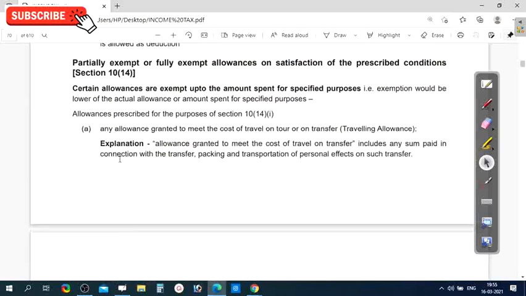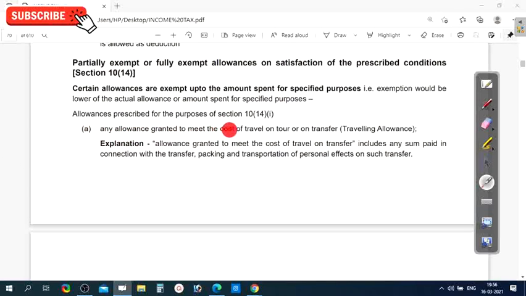Okay. Let us see. Certain allowances are exempt up to the amount spent for a specified purpose. That is, the exemption would be the lower of the actual allowance or the amount spent for the specified purpose. So the lower will be taken as an exemption, or the actual spent amount will be taken as an exemption. Allowances prescribed under section 10, subsection 4 and 4.1.